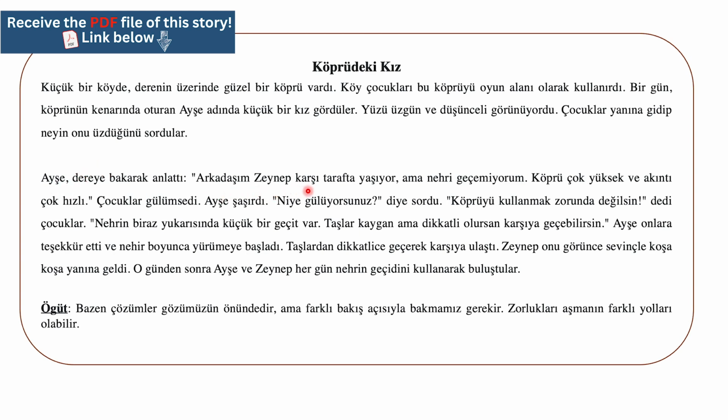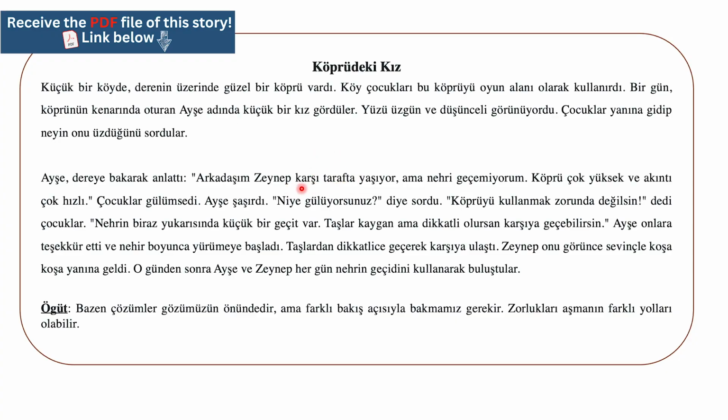Arkadaşım Zeynep karşı tarafta yaşıyor ama nehri geçemiyorum. My friend Zeynep lives on the other side but I cannot cross the river. Arkadaş means friend. Arkadaşım, my friend. Zeynep, her name. Karşı tarafta, ta means on or in or at, but because we have F we use T and not T. On the other side.